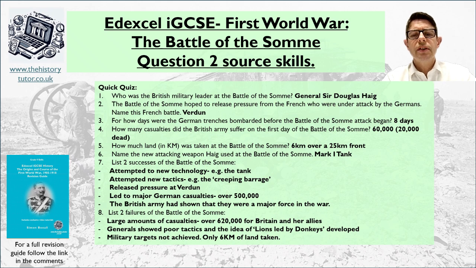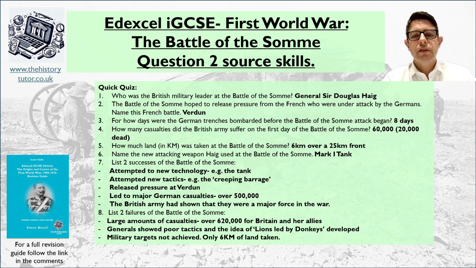How much land in kilometres was taken at the Battle of the Somme? In total, over the 25-kilometre front, over the weeks and weeks of the battle, just 6 kilometres for all those deaths. Then, a new attacking weapon Haig used during the battle. Haig, we're going to talk about some positives. He tried to experiment. He tried to have some successes, and we'll talk about those in a minute. It was the Mark I tank.